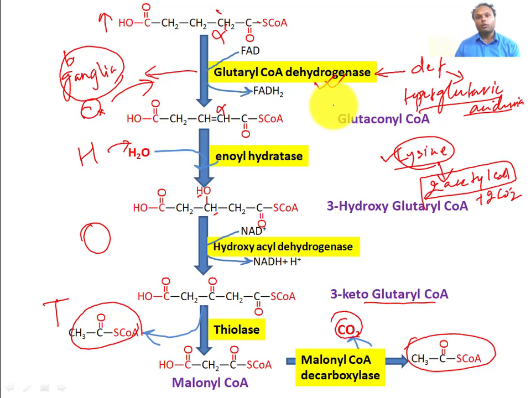This alpha ketoadipate will undergo a decarboxylation reaction, done by the same enzyme that is present in the Krebs cycle, alpha ketoglutarate dehydrogenase, and the compound formed is glutaryl coenzyme A. This glutaryl coenzyme A will undergo beta oxidation, and as a result, 2 acetyl coenzyme A and 1 CO2 will be formed. This is how lysine is a ketogenic amino acid.